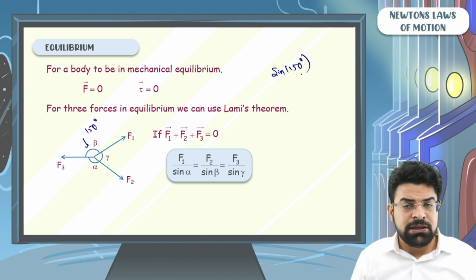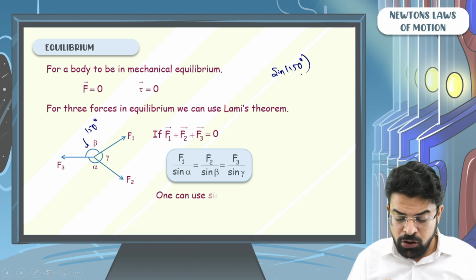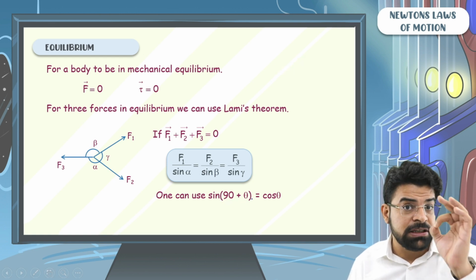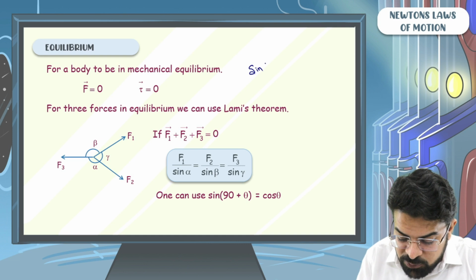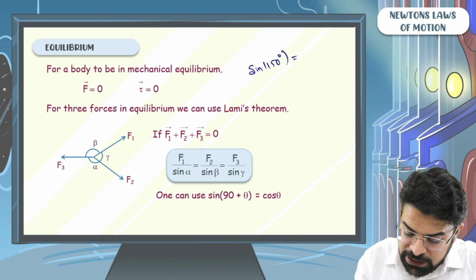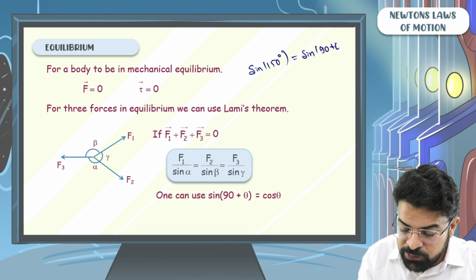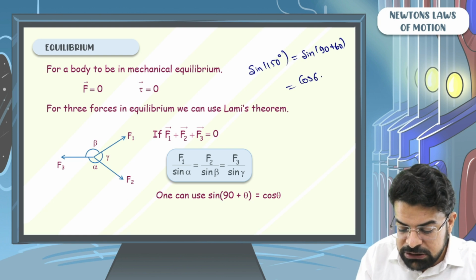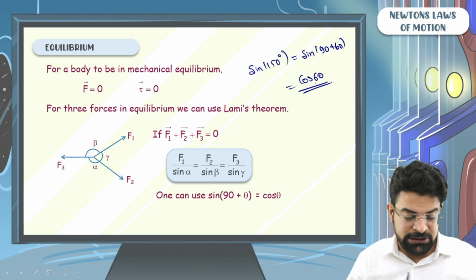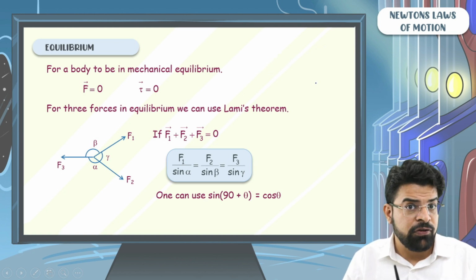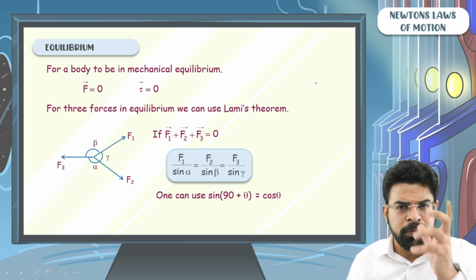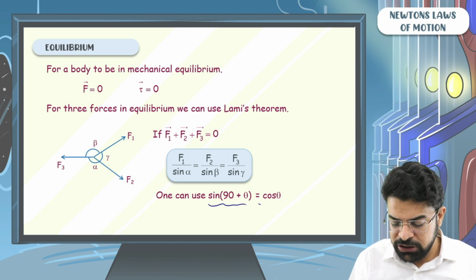So the simple thing that you have to understand here is that you can always write sine of 90 plus theta as cos theta. So when you get, let's say, sine 150 degrees in a question, do not think of it as sine 150. Think of it as sine of 90 plus 60. And sine of 90 plus 60 is nothing but cos 60, right? And you know what cos 60 is. Cos 60 is half. So that makes it easy. So I see students running away from Lami's theorem despite it being very useful just because it requires high angles or obtuse angles. So for obtuse angle beta, remember this conversion.